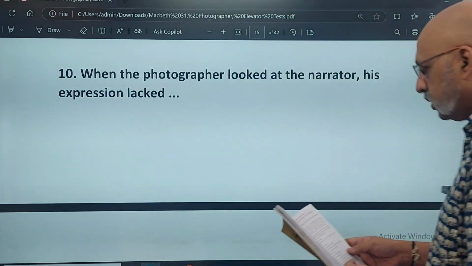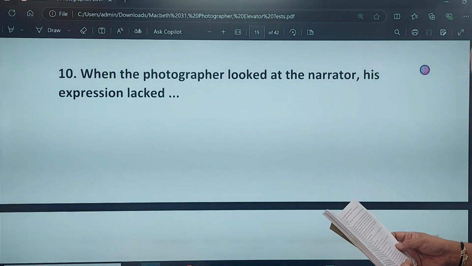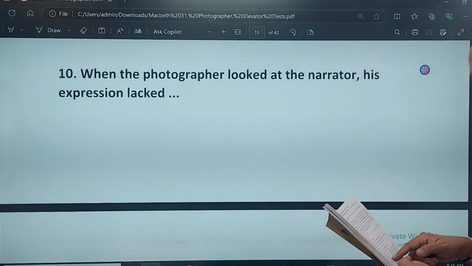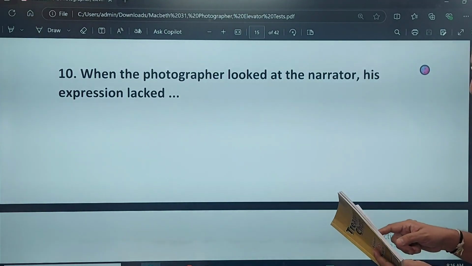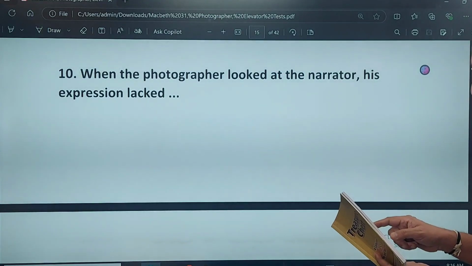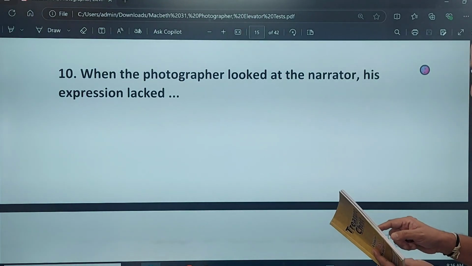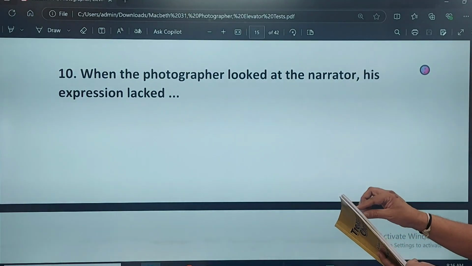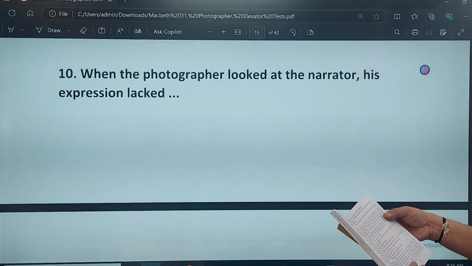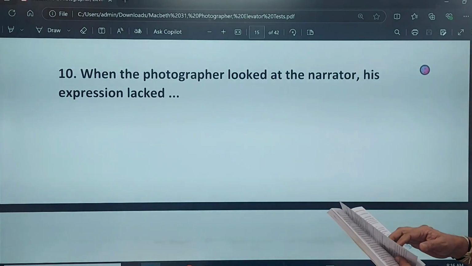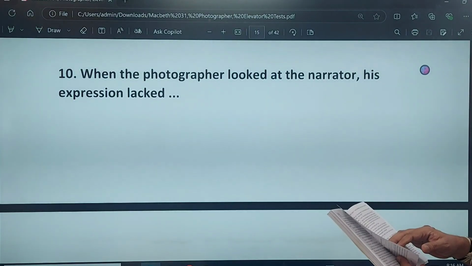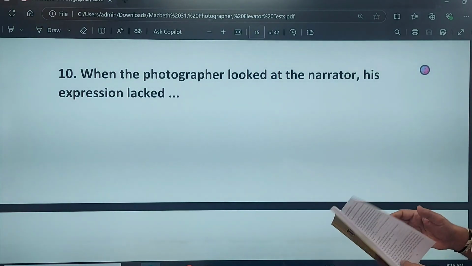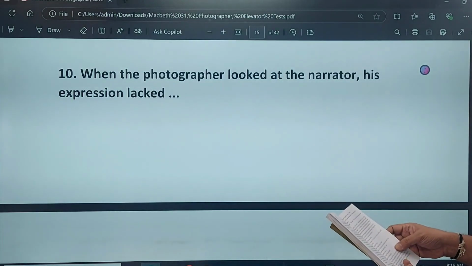When the photographer looked at the narrator, his expression lacked enthusiasm.